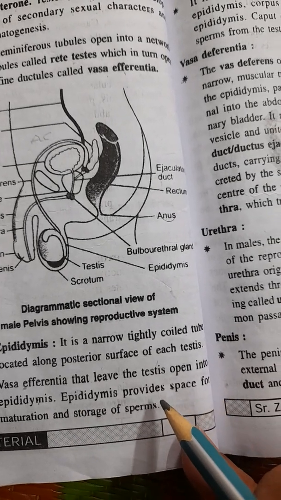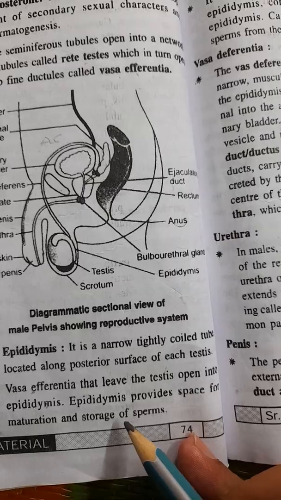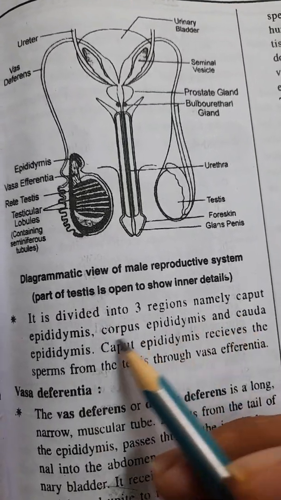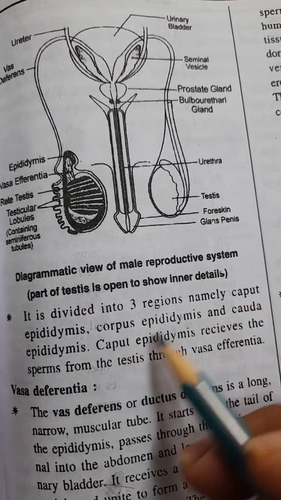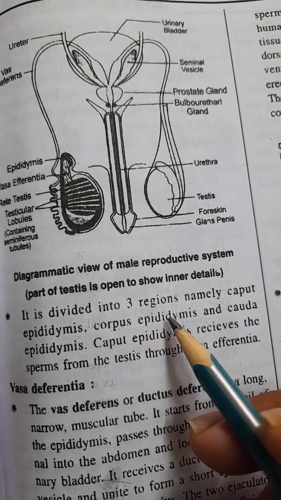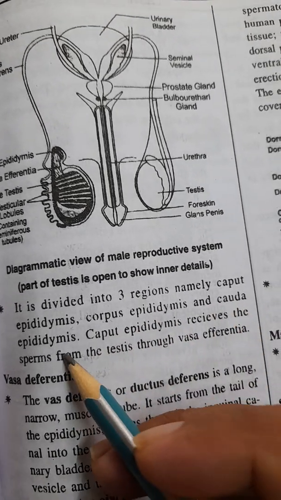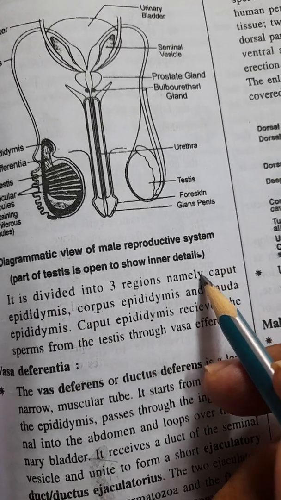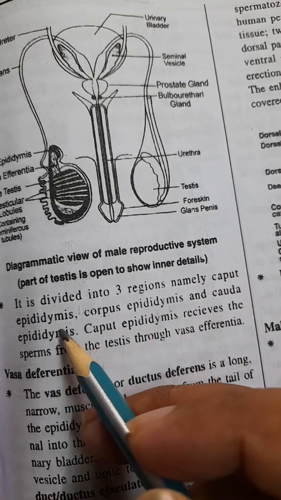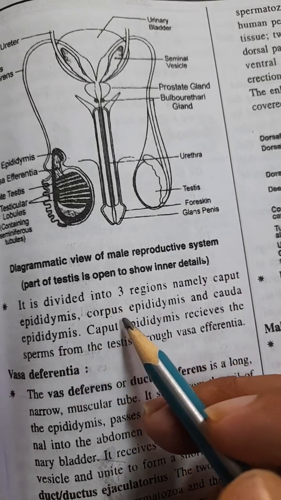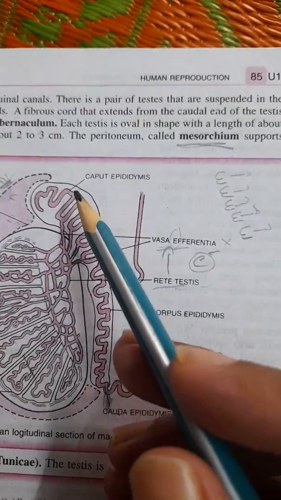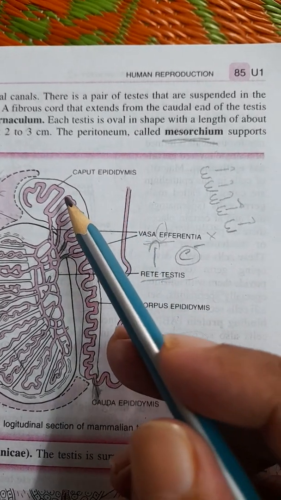The epididymis provides space for maturation and storage of sperms. It is divided into three regions, namely caput epididymis, corpus epididymis, and cauda epididymis. Caput means head, corpus means body, and cauda means tail. We keep the cap on the head. This is the head part, on the top.